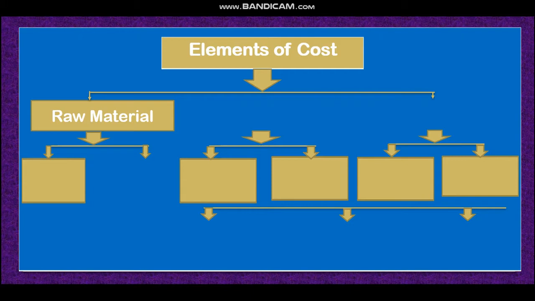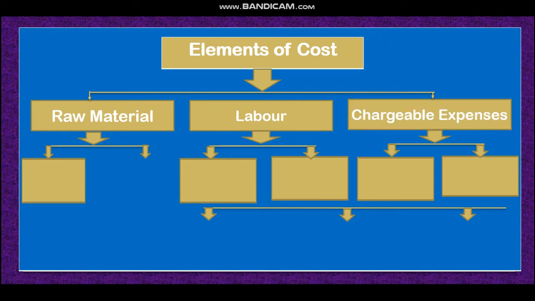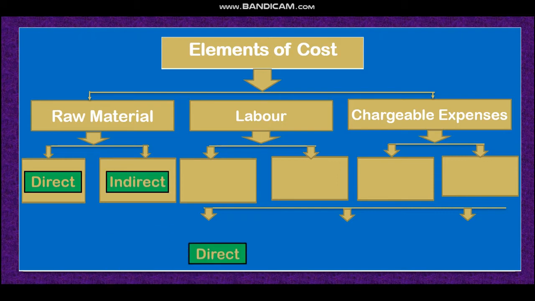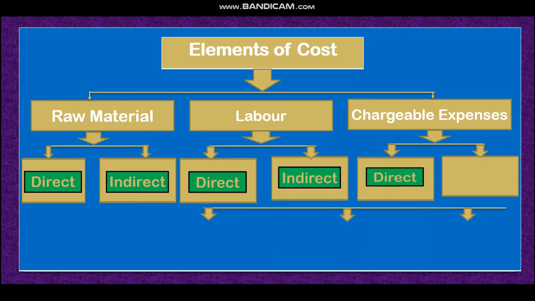Dear student, so at first we need raw materials, then labor. That means some people will work. Next element, student: for element of cost, at number one it is raw material, number two labor, then chargeable expenses. These three elements will produce a cost of product. Raw material is of two types: direct raw materials and indirect raw materials. Labor also two types: direct labor and indirect labor. Chargeable expenses two types: direct and indirect.